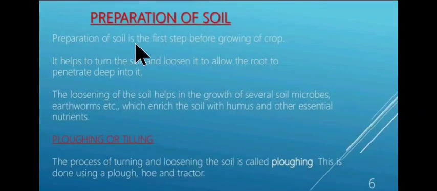Preparation of soil is the first step before growing of crop. It helps to turn the soil and loosen it to allow the root to penetrate deep into it. The loosening of the soil helps in the growth of several soil microbes and earthworms, etc., which enrich the soil with humus and other essential nutrients. The process of turning or loosening the soil is called plowing. This is done using a plow or tractor.